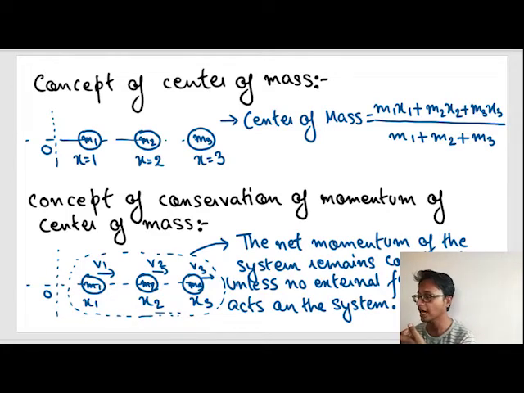That means out here an explosion has taken place. So when the explosion has taken place, was there any external force coming and moving this body? No, the explosion was internal. So it says that the momentum of this system before the explosion and the momentum after the explosion are the same. This theory says that. But how do we find out the net momentum of the system? What is the net momentum of this system?